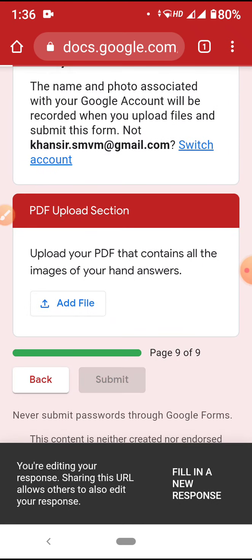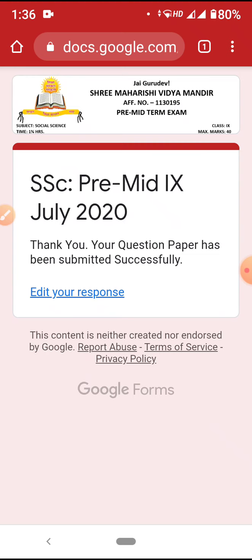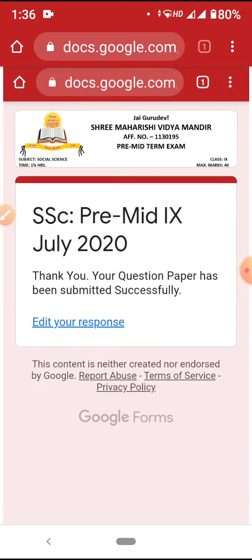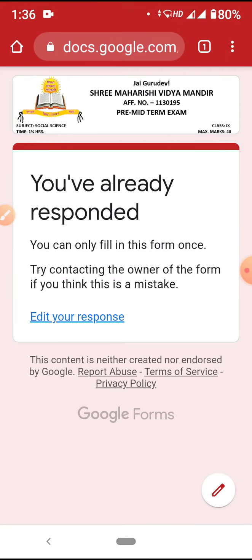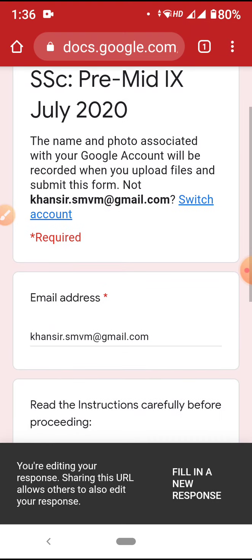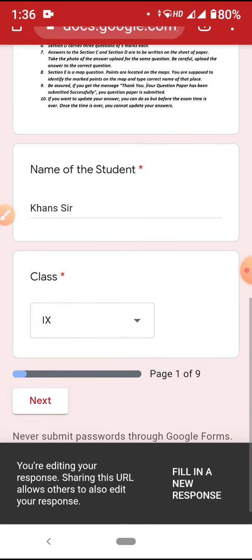Now submit. Now my answer is again submitted. So I'm closing this window again. Again, I'm going to the form link again. Of course, you don't need to do it again and again. At one go also, you can write all the answers. But if the power goes, then I'm saying this. And now I won't submit till I upload all my answers.